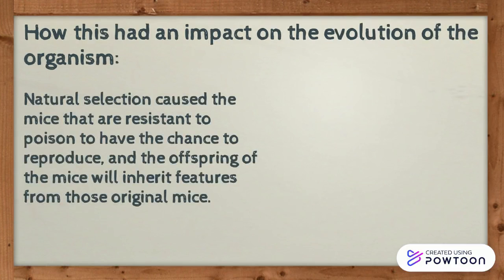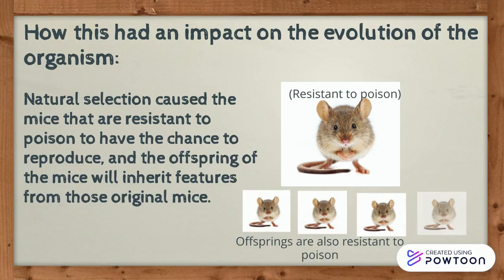So how this had an impact on the evolution of the organism. So first of all, after rat poison is invented, more and more mice are killed. So mice must find a way to not be killed by poison. And this is where natural selection comes in.